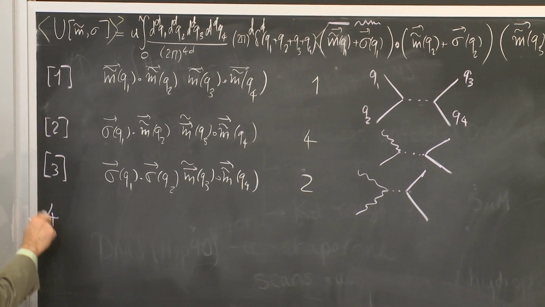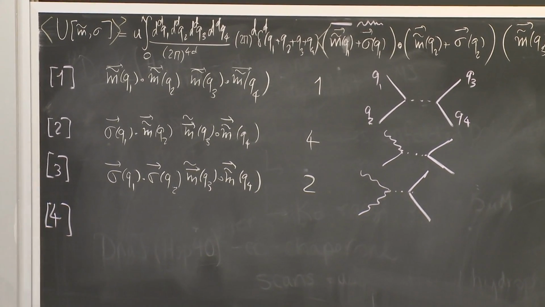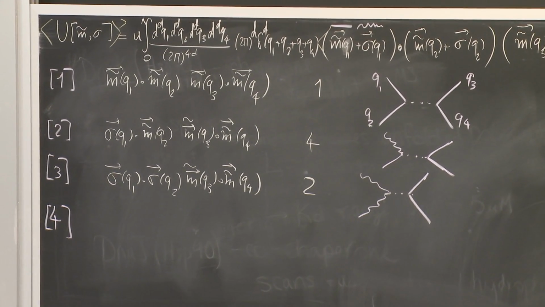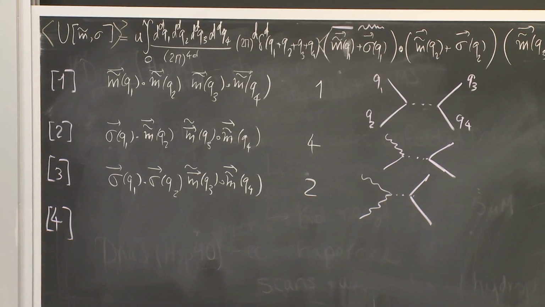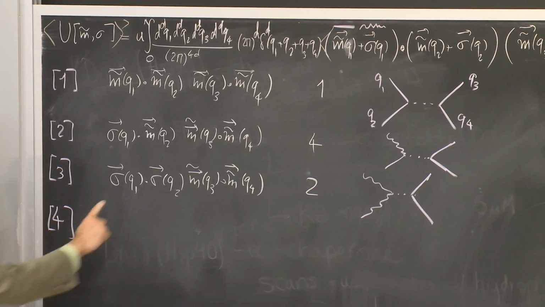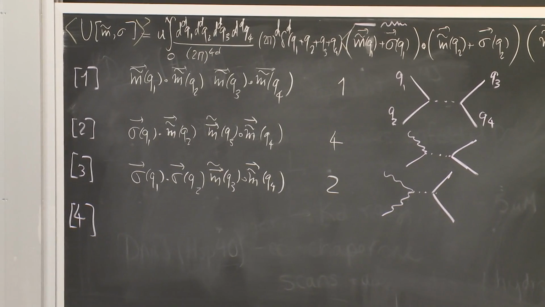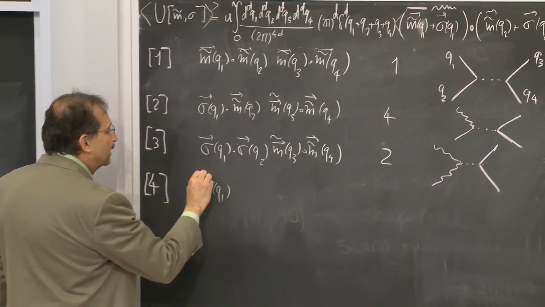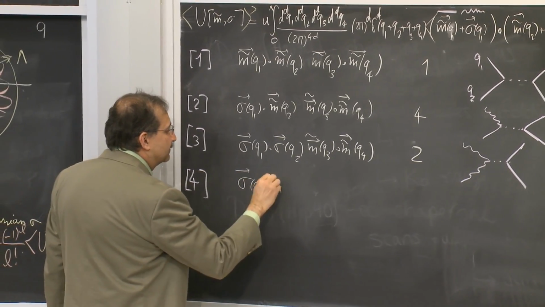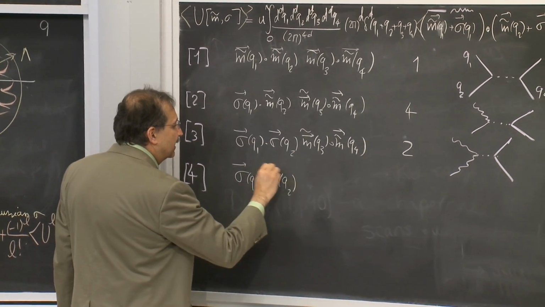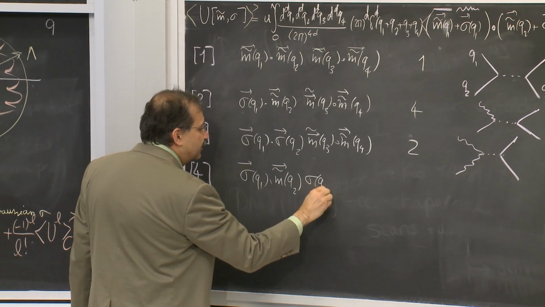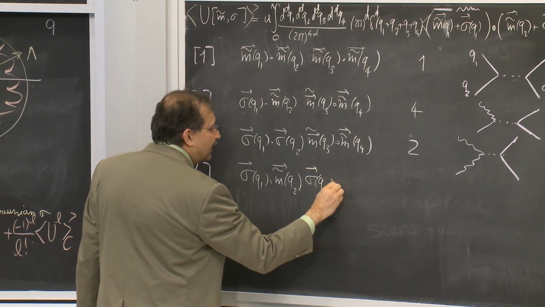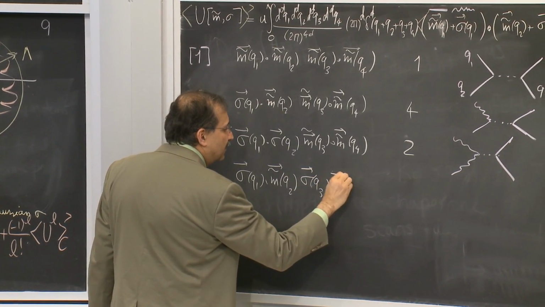Okay, next, keep going. Actually, I have another case when I replace 2 of the m tildes with sigma, but now belonging to 2 different elements of this dot product. So I could have sigma of Q1 dotted with m tilde of Q2, and then I have sigma of Q3 dotted with m tilde of Q4.